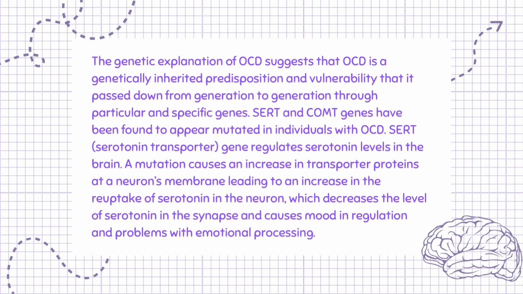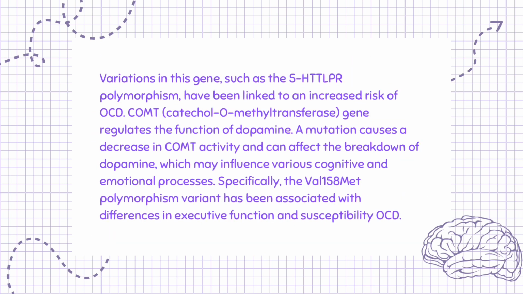SERT and COMT genes have been found to appear mutated in individuals with OCD. The SERT, serotonin transporter, gene regulates serotonin levels in the brain. A mutation causes an increase in transporter proteins at a neuron's membrane, leading to an increase in the reuptake of serotonin in the neuron, which decreases the level of serotonin in the synapse and causes mood dysregulation and problems with emotional processing. Variations in this gene, such as the 5-HTTLPR polymorphism, have been linked to an increased risk of OCD.